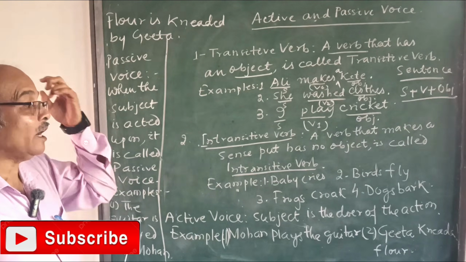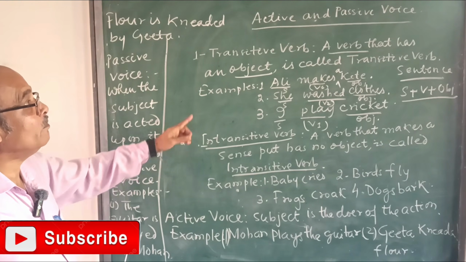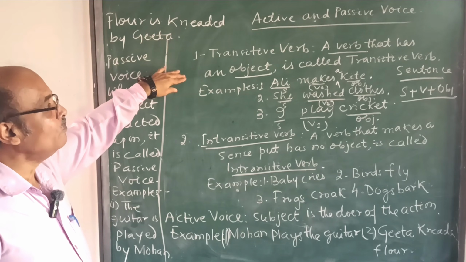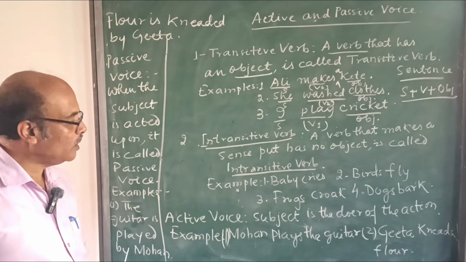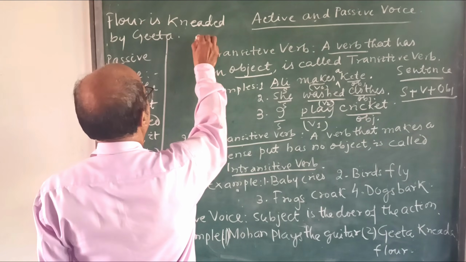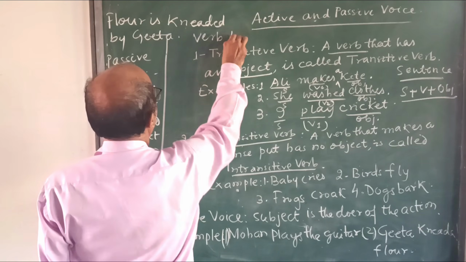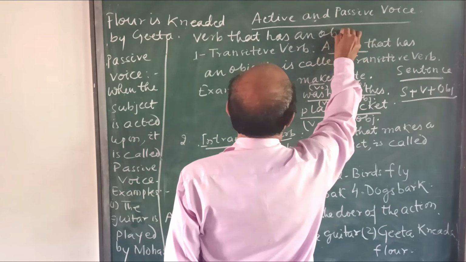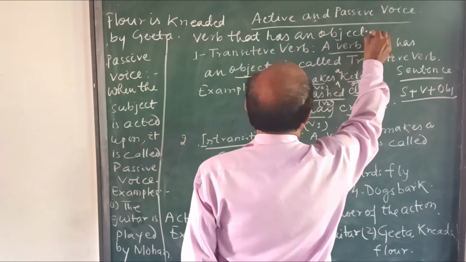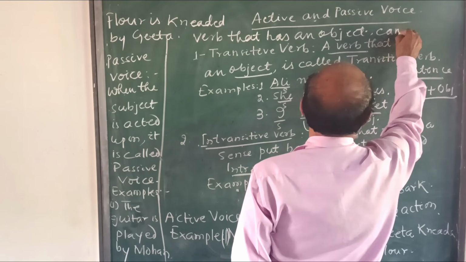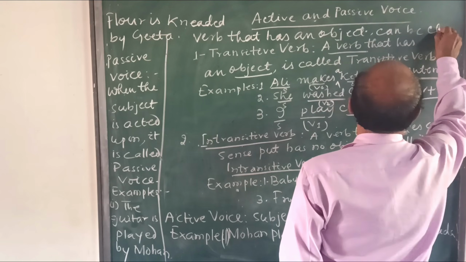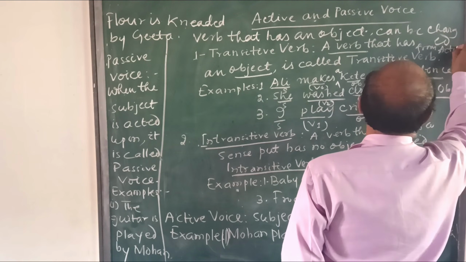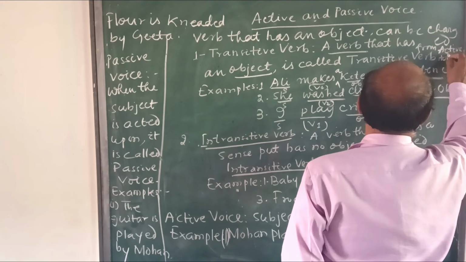Why was I talking about transitive and intransitive verb, when the topic is active and passive? Because the verb which has an object can only be changed from active to passive voice. Verb that has an object can be changed from active to passive.